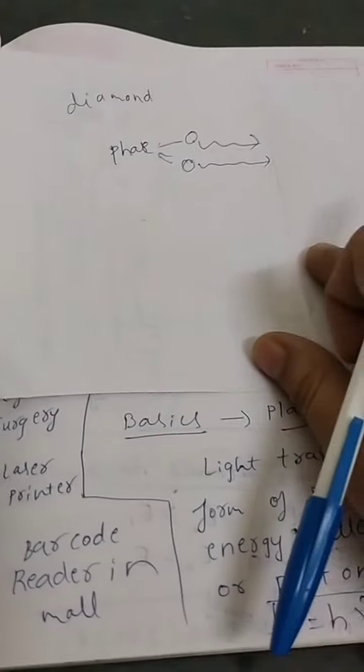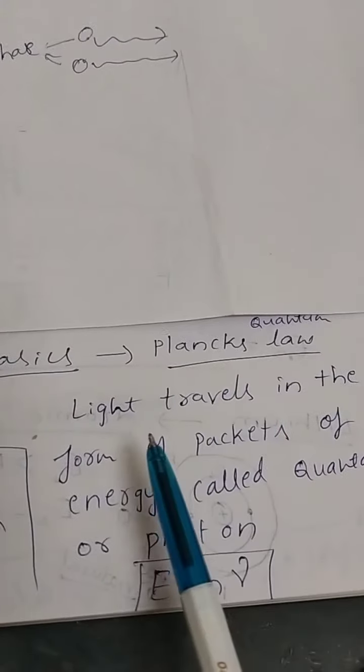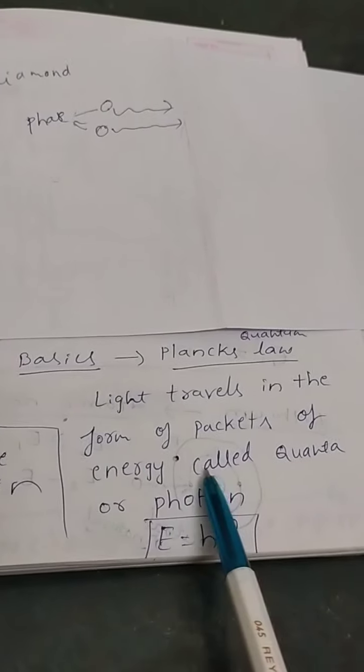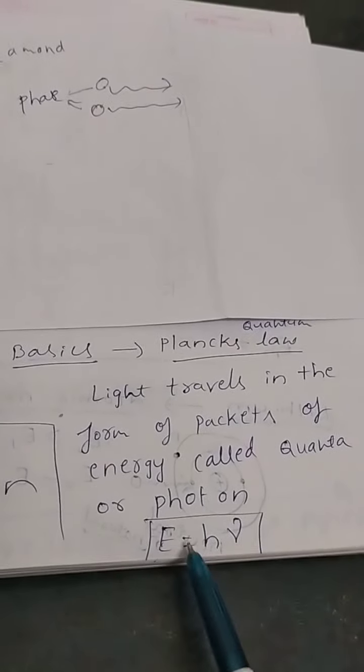Now, before concentrating on how laser is created, what is laser, we should know the basics, that is Planck's quantum law. You know that according to Planck's quantum law, light travels in the form of packets of energy called quanta or photons, and each packet contains an energy E is equal to h nu. So you already know this.